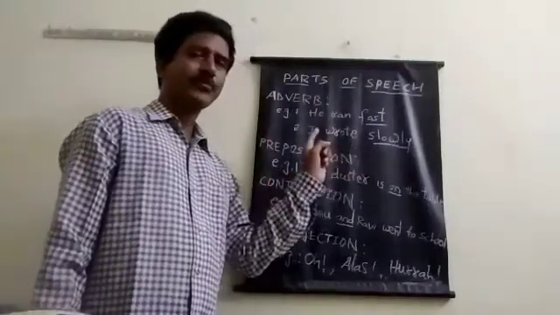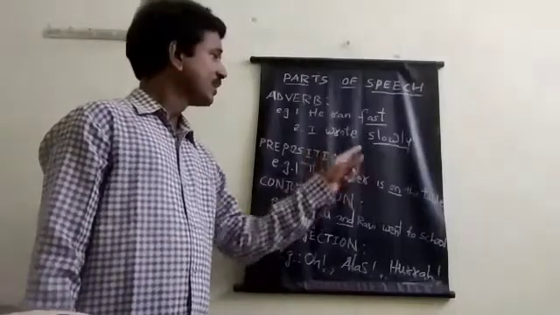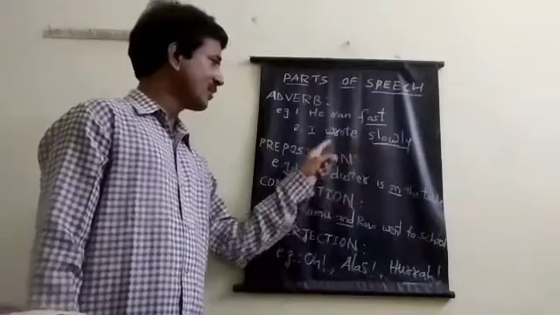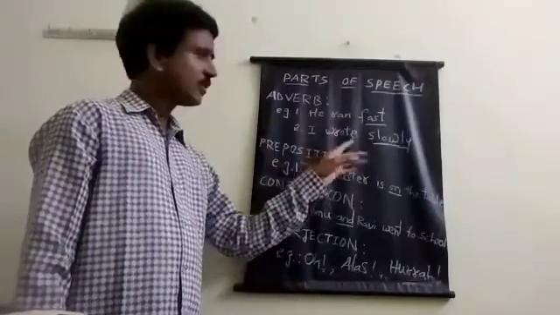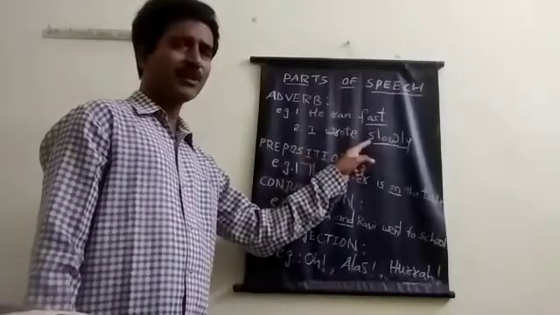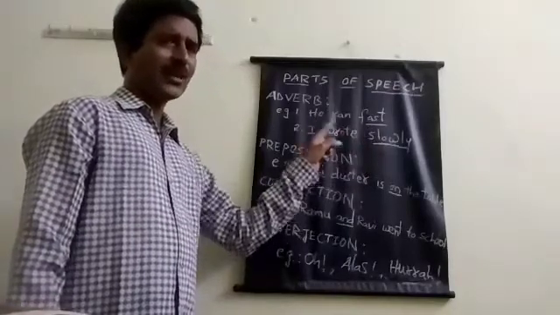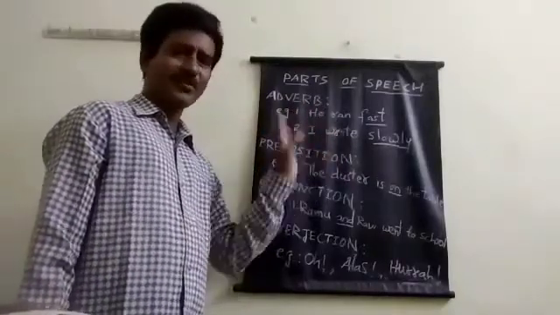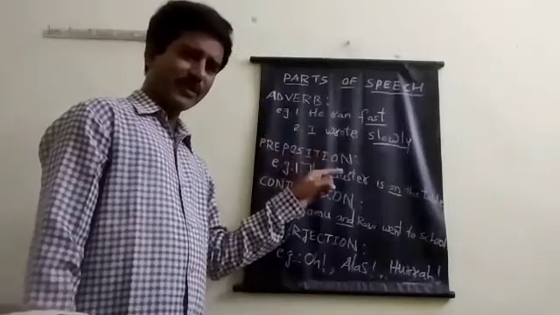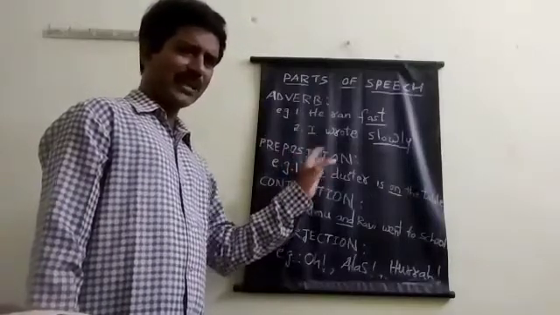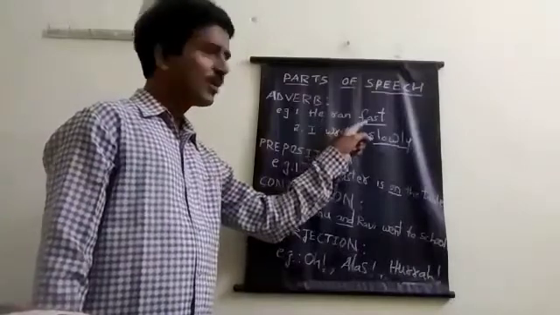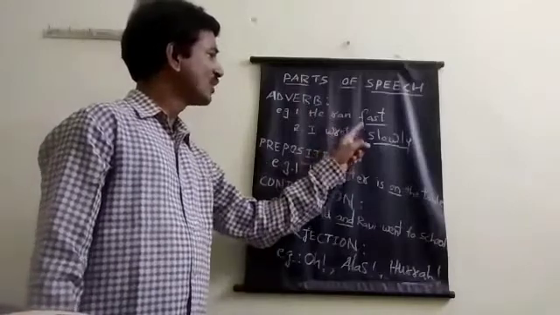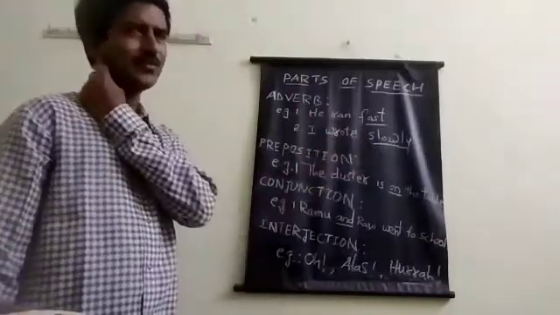I wrote slowly. So how did I write? This word slowly, we are keeping in this sentence for getting the information about his writing. His writing is actually verb. So this slowly or quickly, fast, these are giving more information about his writing. So adding something to the verb, this is adverb. Adverb is a word which modifies the verb. That means which adds something to the verb. So the word which gives more information about a verb is called the adverb. Next, so like this, slowly, quickly, soon, fast, these are known as the adverbs.